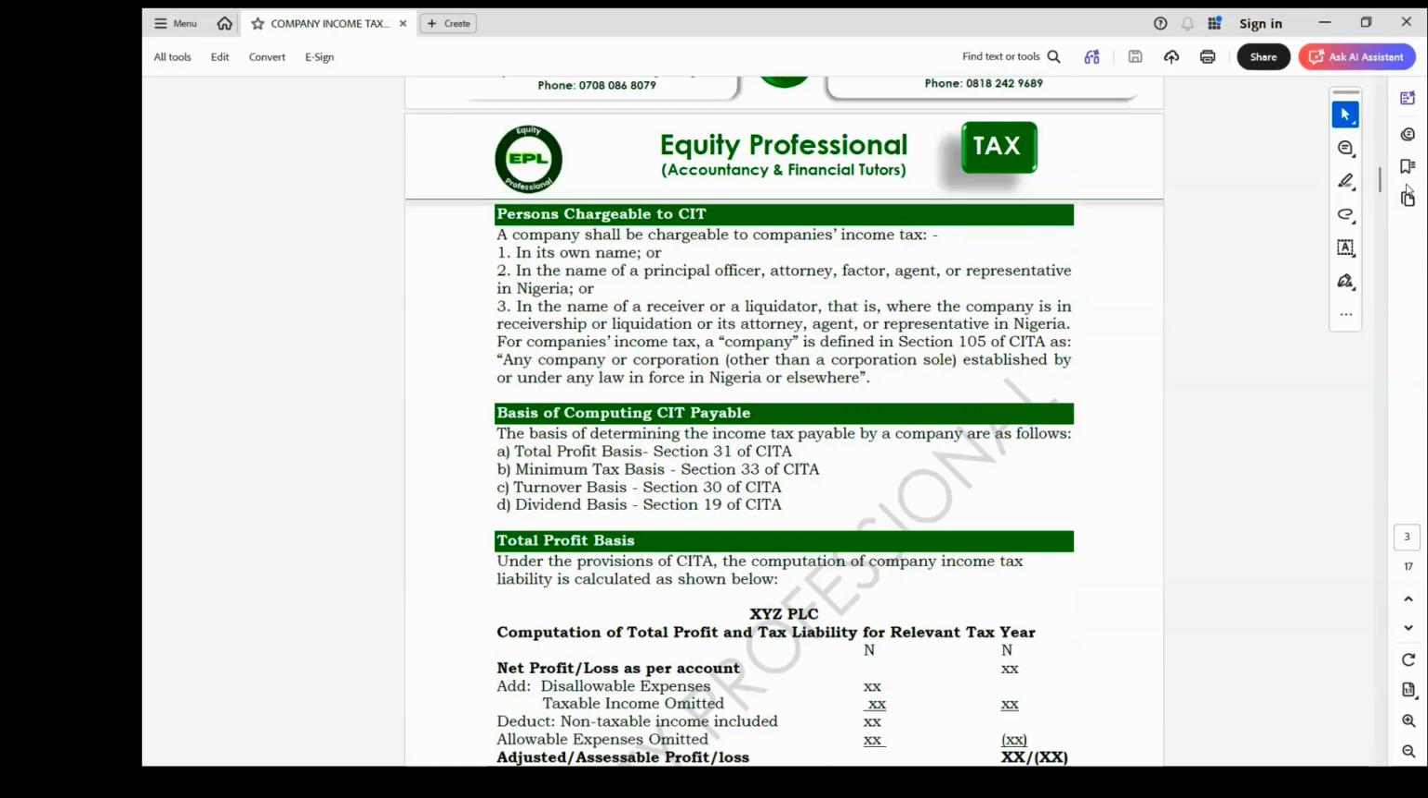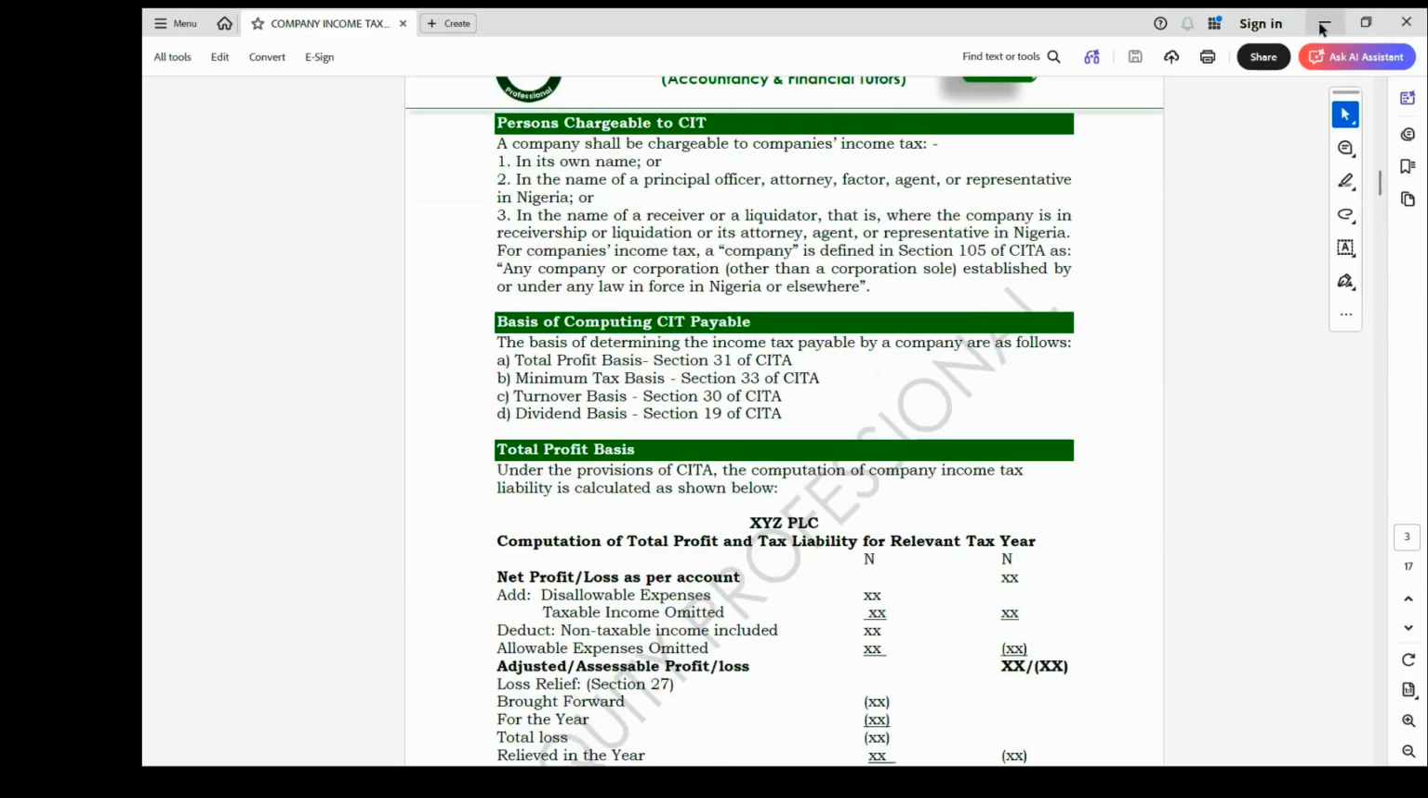So those that are liable to tax, you can determine their tax liability using four bases, four methods. We are going to start with the first one, which is the total profit basis. The total profit basis involves the determination of the total profit to be generated by the taxpayer.